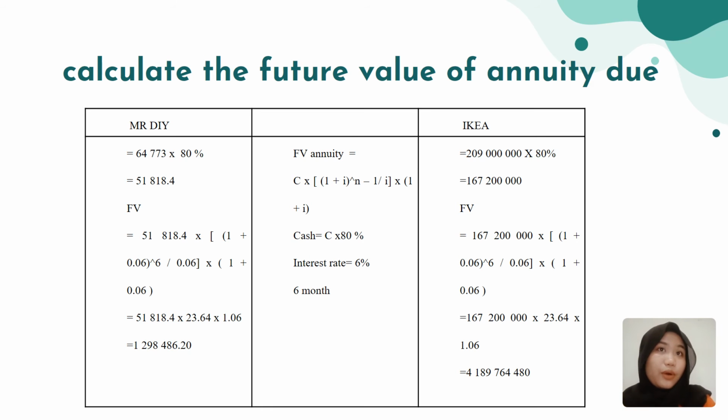So for Mr. DIY, the future value of annuity due that they gain is 1,298,486.20, while for IKEA 4,189,764,488.80.